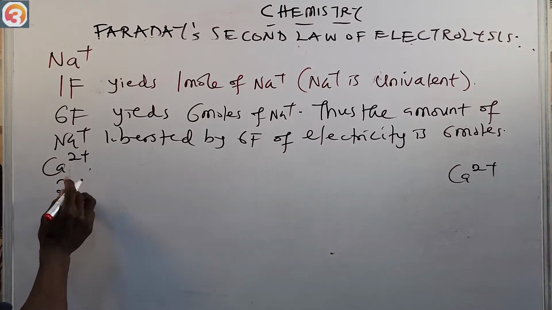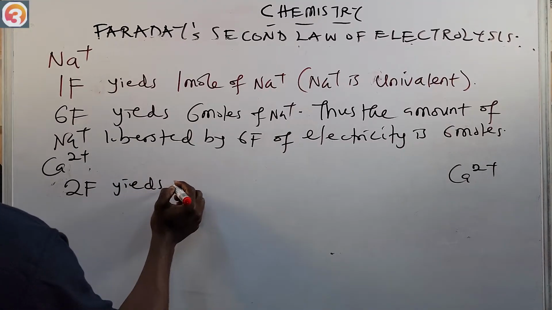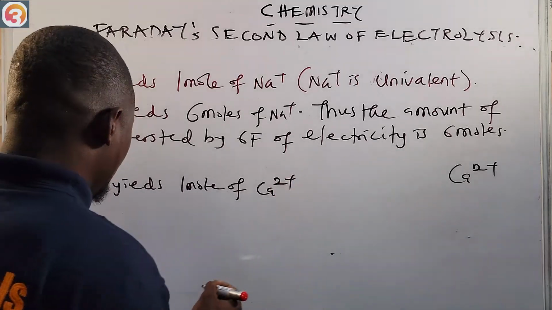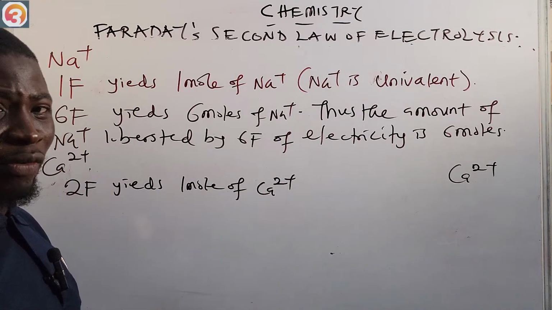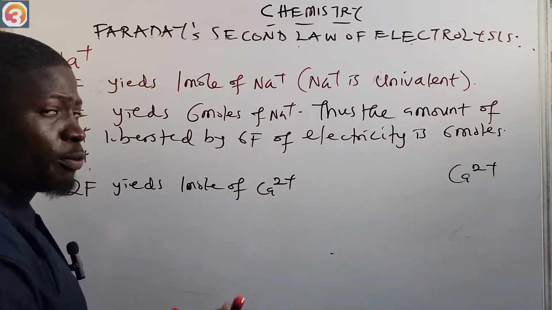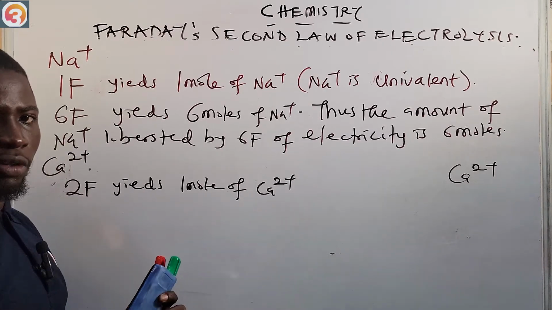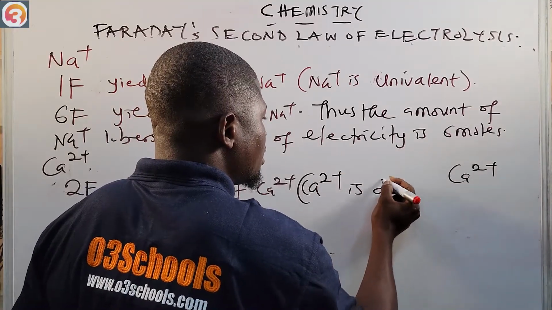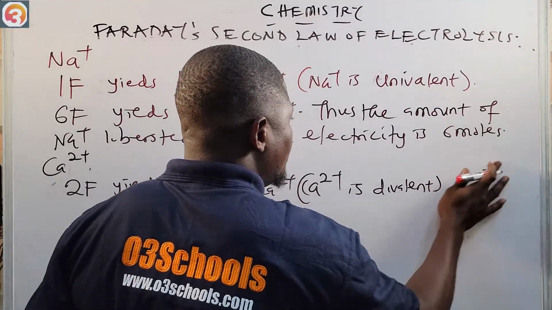you see that 2 Faraday yields 1 mole of Ca2+, right? 2 Faraday is 2 moles of electrons. The meaning of Faraday is moles of electrons. Because Ca2+ is divalent, it means that 2 Faraday will yield 1 mole of it. All right, simple as ABC.